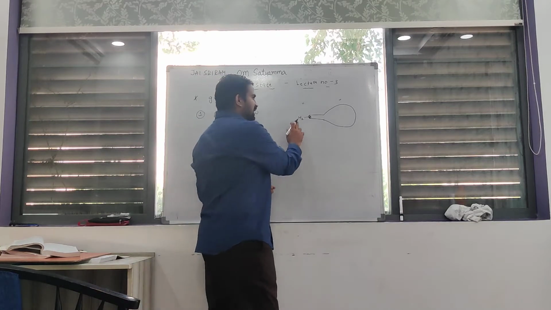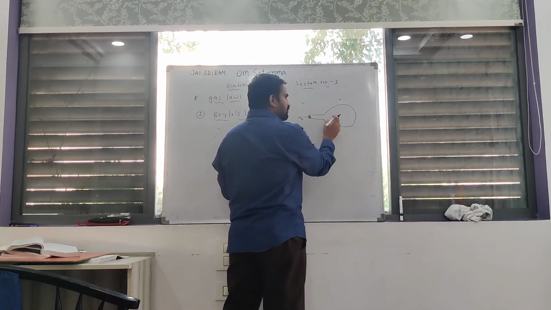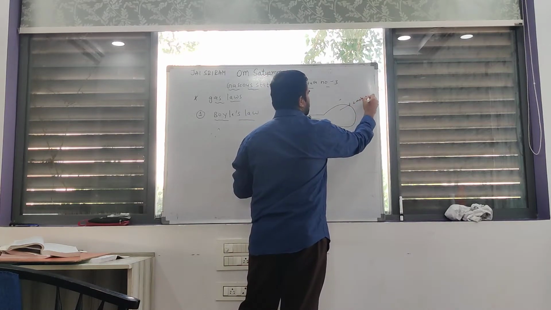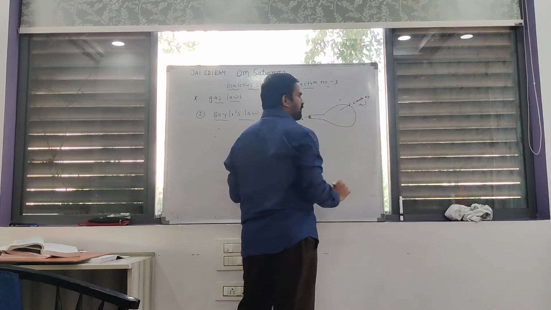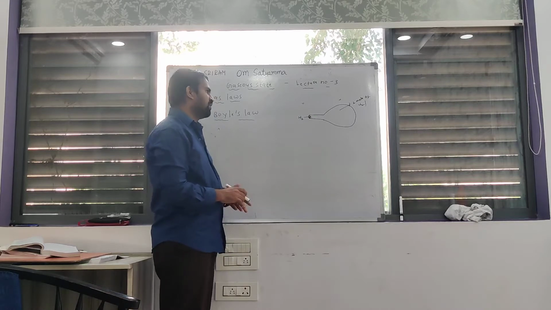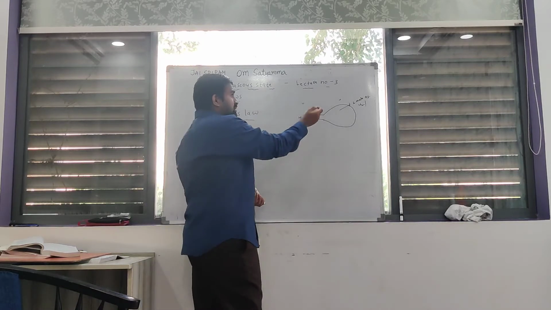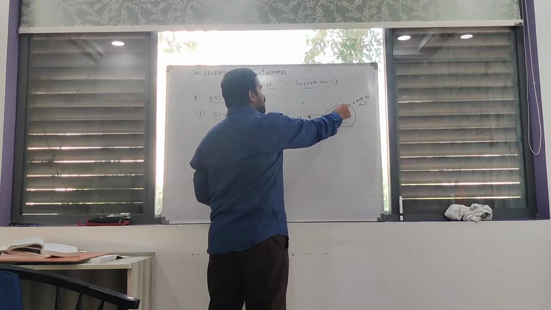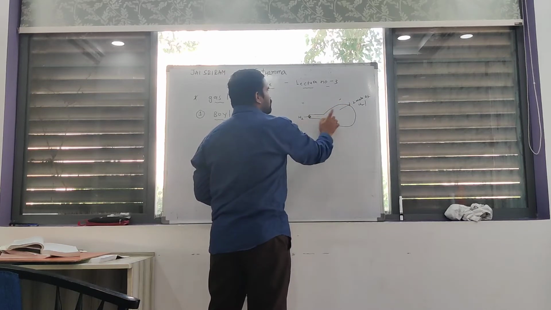The amount of gas in the balloon is 2 moles of hydrogen gas, or helium gas, neon gas, whatever it may be. The amount of given gas is 2 moles.